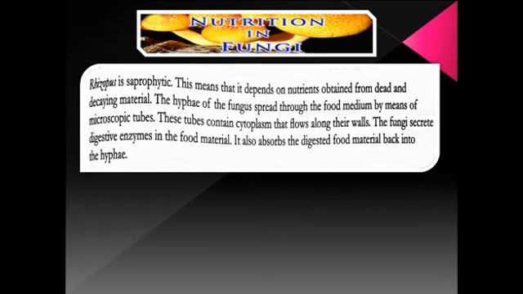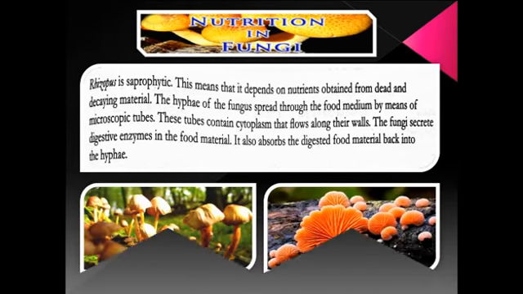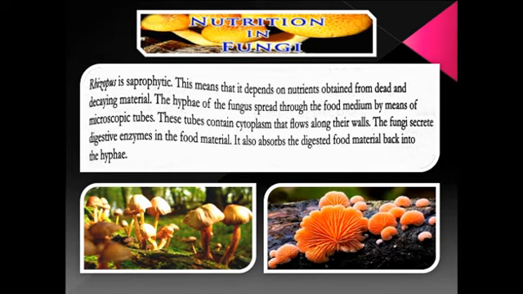Now what the fungus does is secrete digestive enzymes into the food material. Whichever food material is there, they secrete the digestive enzymes on it and also absorb the digested food material back into the hyphae, and that's how they take food from the food item, the spoiled food or decaying matter. Here you can see they are growing on dead and decaying matter.